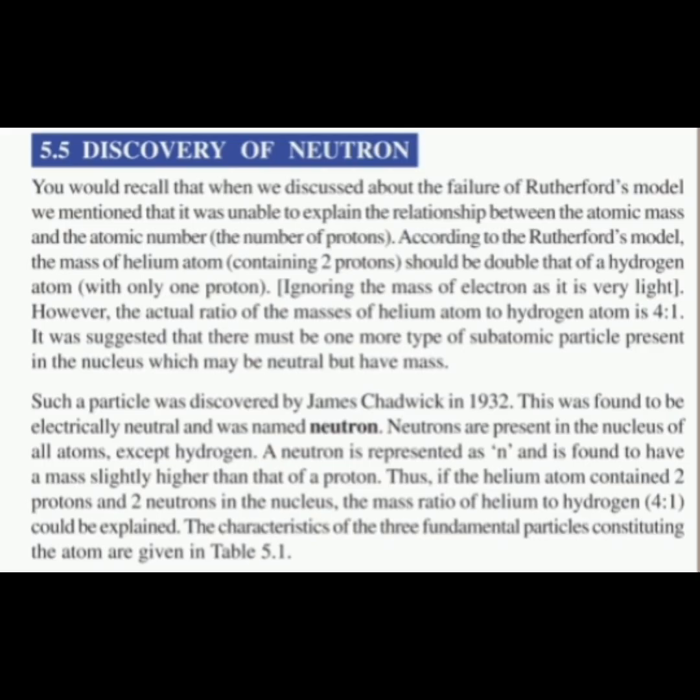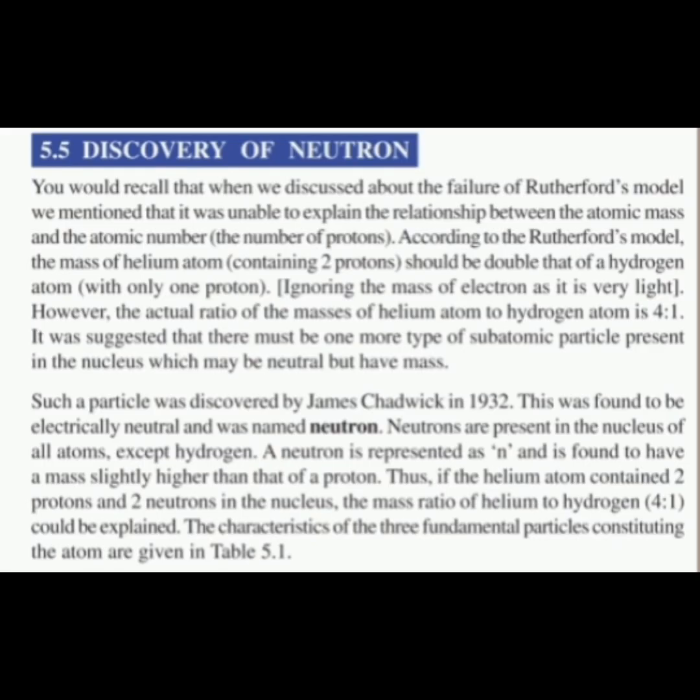In 1932, the scientist James Chadwick discovered another particle, which he named the neutron, which acts as a neutral particle in the atom. The neutrons are present in all atoms except hydrogen. So in hydrogen you can't find neutrons, but in all other atoms you can find them.